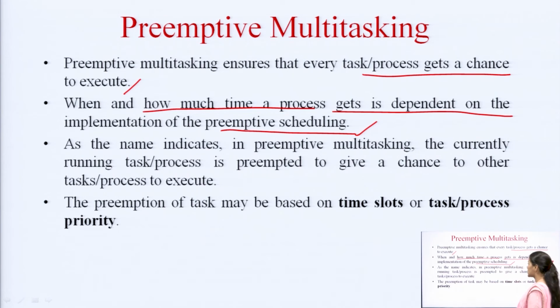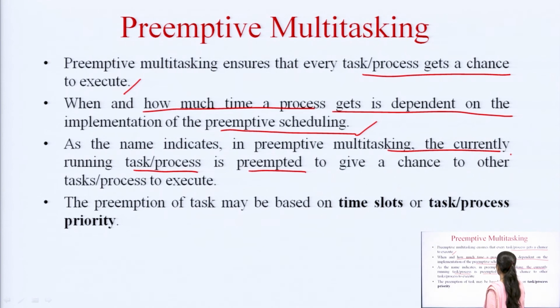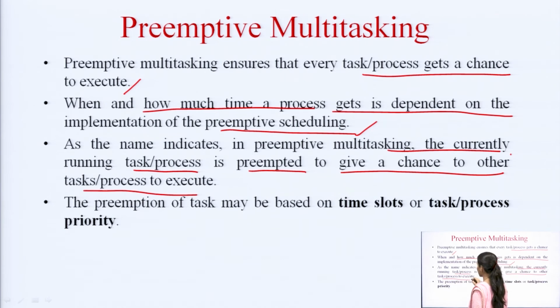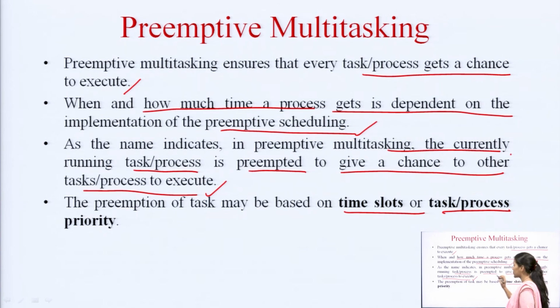As the name suggests, in preemptive multitasking, the currently running task or process is preempted to give a chance to another task or process to execute. The preemption of the task may be based on time slots or task or process priority. It depends on what scheme or algorithm is being used. In the time slots scheme, there is a particular time period for which the task can be executed, and then it has to be preempted.